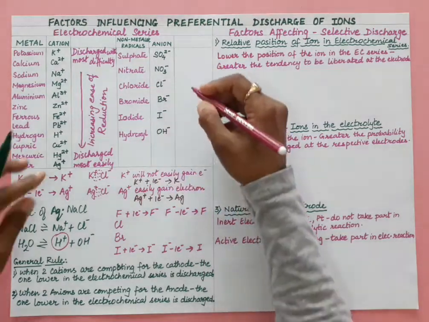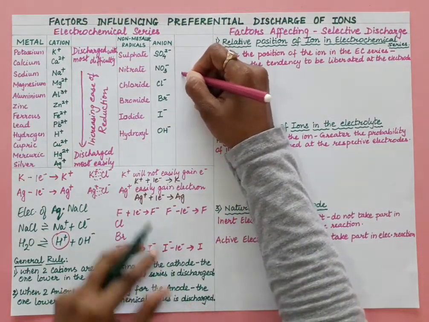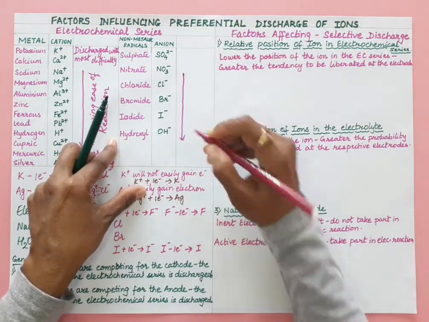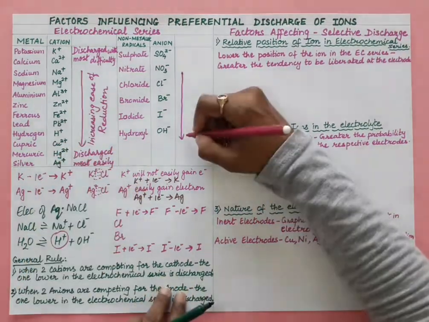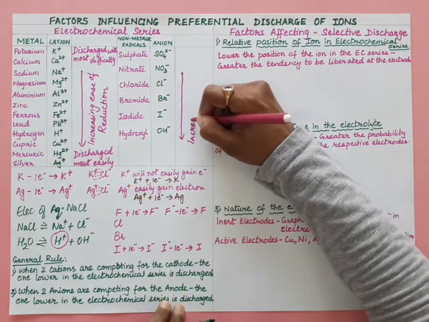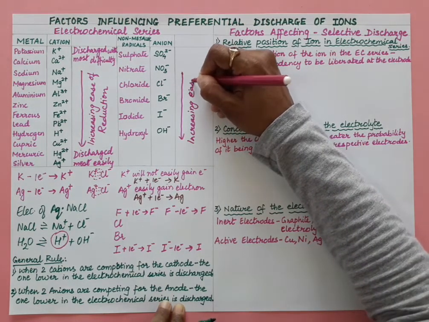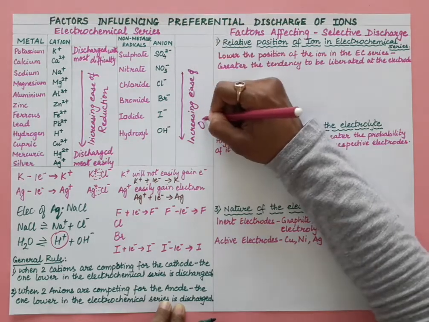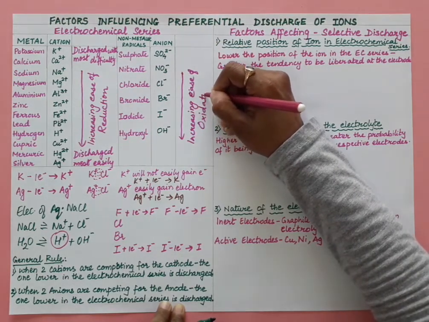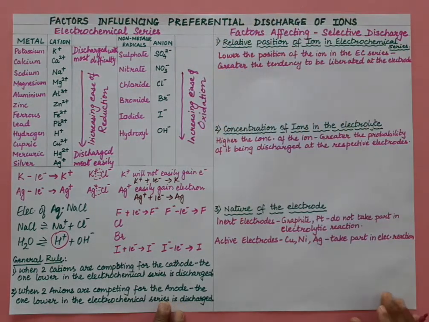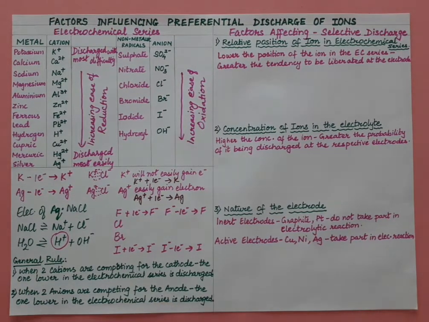So in this series, what will happen when you are moving down the series? Here increasing ease of oxidation is taking place. So the ones at the bottom will easily lose electron. The anions present at the bottom will easily lose electron.